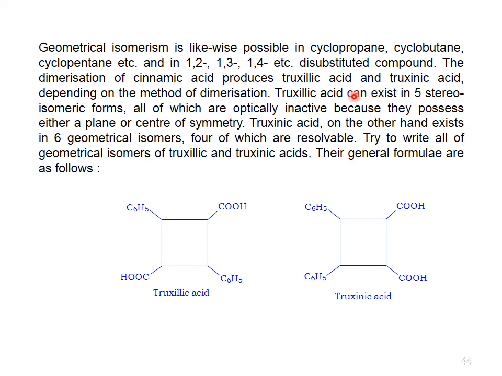Try to write all the geometrical isomers of truxillic and truxinic acid. Their general formulae are as follows. This is the truxillic acid, this is the truxinic acid. Try to write the different possible geometrical isomers of the compound. This is an exercise for you.